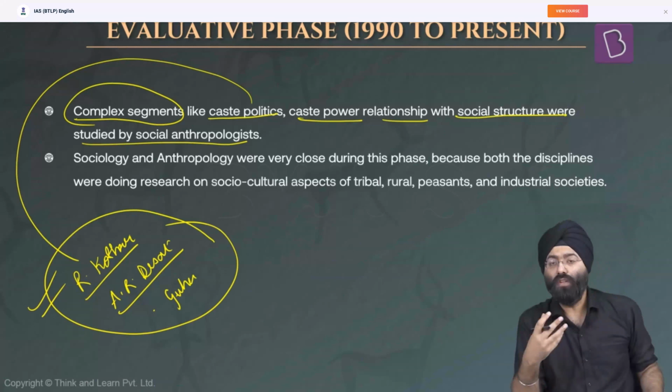See, the study of caste and village studies is very closely associated with sociology. So anthropology also became very close to sociology, and certain overlap happened because, overall, anthropology is a study of man. So we have to study caste and village studies and various dimensions that are already in sociology. There was quite an overlap during this phase because both disciplines were doing research on the socio-cultural aspects of tribal, rural peasant and industrial societies.